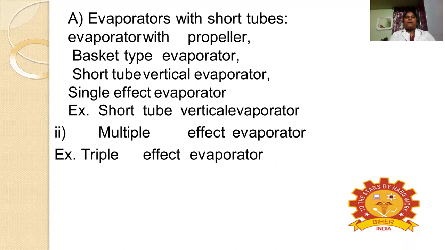So these are the classifications of the evaporators. This is divided into evaporators with short tubes and long tubes. With short tubes: evaporator with propeller, basket type evaporator, short tube vertical evaporator, single effect evaporator. In that only the short tube vertical evaporator will come. Multiple effect is the triple effect evaporator.